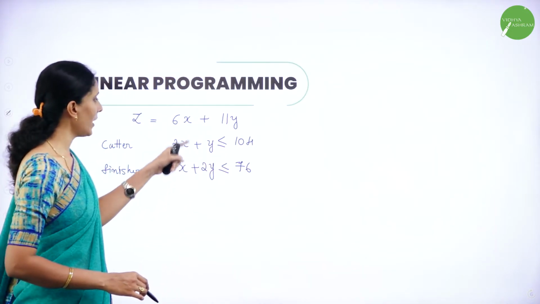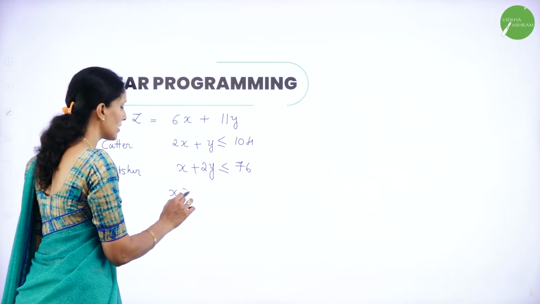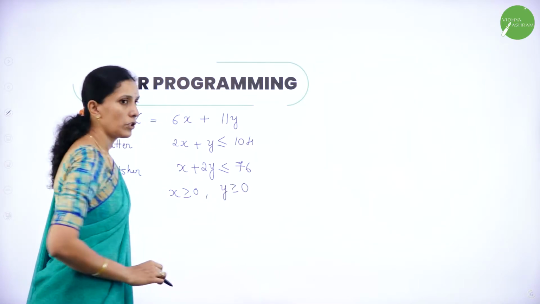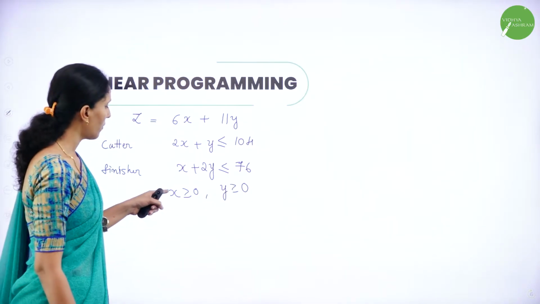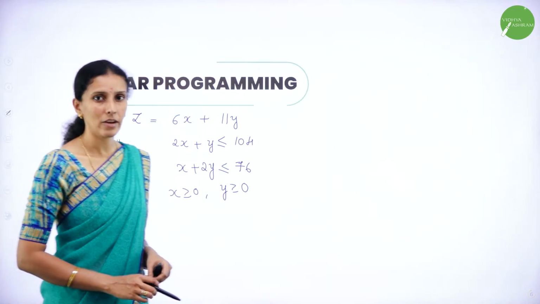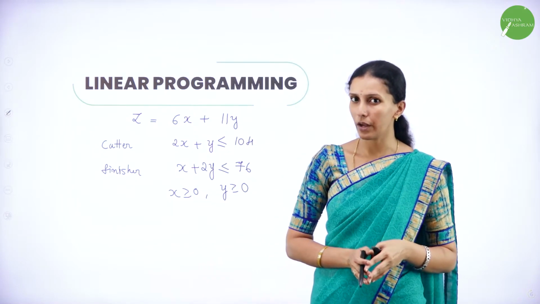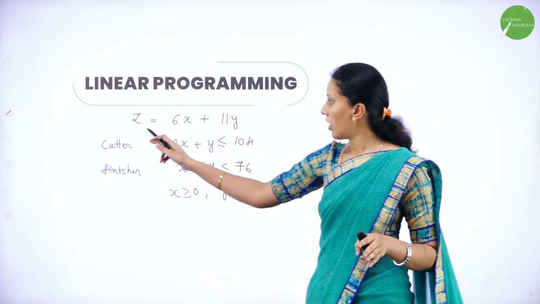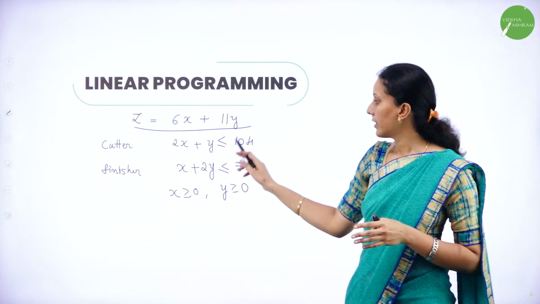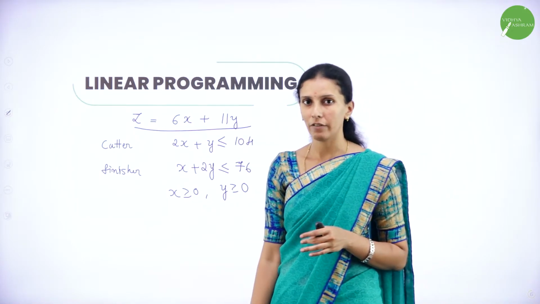So these are my two constraints here, and both are positive because here we are talking about profit and cost, which will always be positive. So therefore x is greater than or equal to 0, y is greater than or equal to 0. So this is how we can formulate the given linear programming problem. So the cost is always the optimal function and the constraint is represented using linear inequalities.